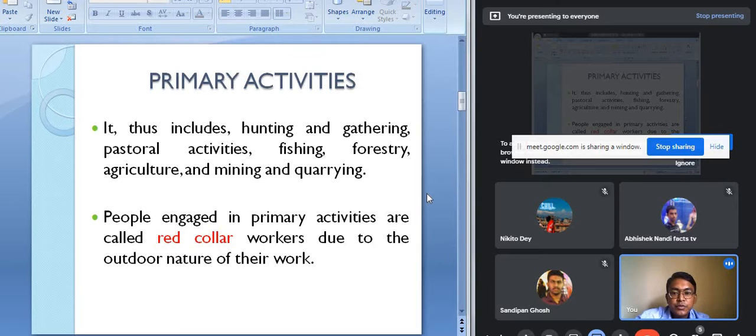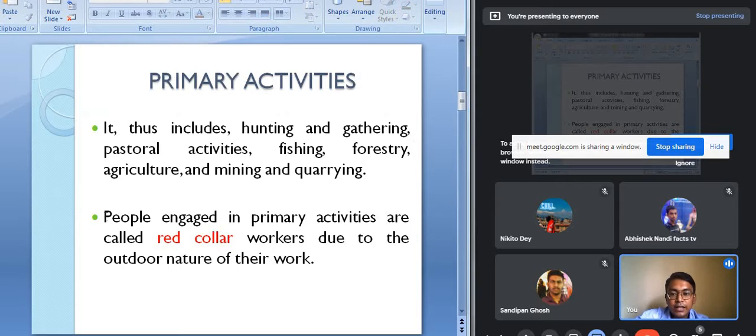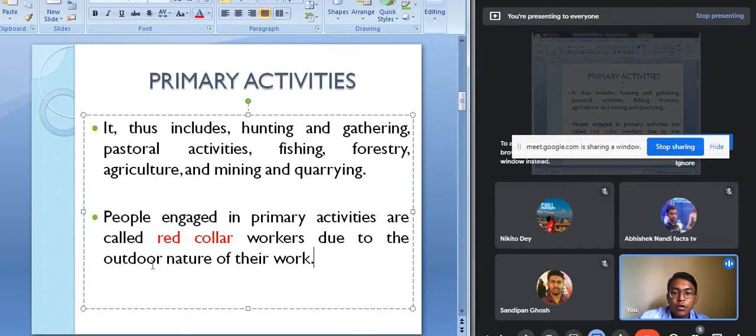Different types of primary activities include hunting and gathering, pastoral activities, that is rearing of animals, fishing, forestry, agriculture, mining and quarrying. These are all examples of primary activities. The people who are engaged in primary activities are called red collar workers due to the outdoor nature of their work.